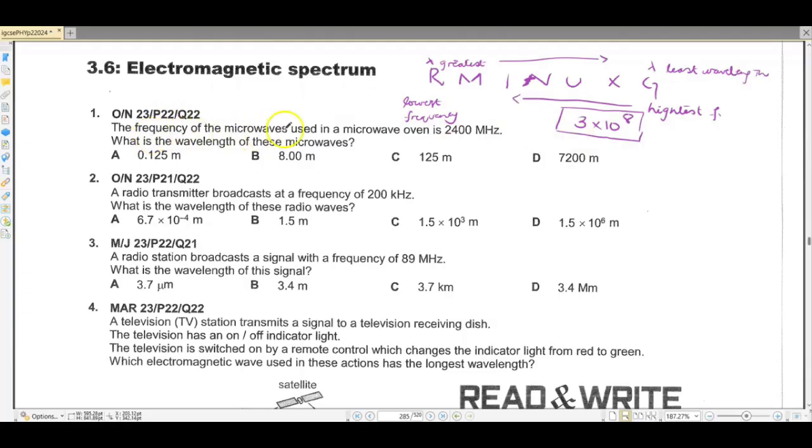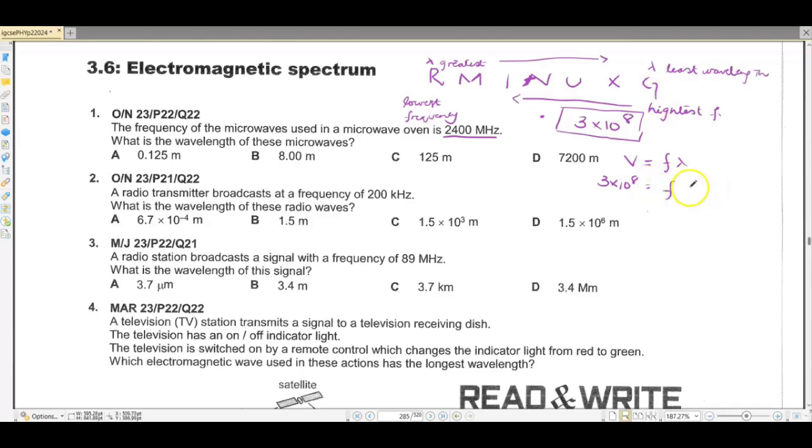The frequency of the microwaves used in a microwave oven is 2400 megahertz. What is the wavelength of these microwaves? Now, we know that all these entities are connected to each other using this formula. We've been given the frequency and we have to find the wavelength, and we have not been given the speed. So if you know the speed of all these waves is 3 into 10 raised to the power 8, you can easily apply it over here.